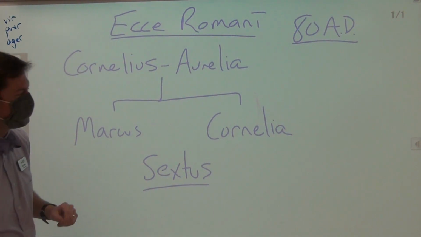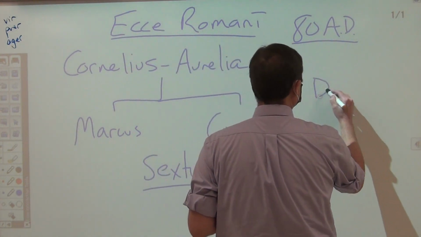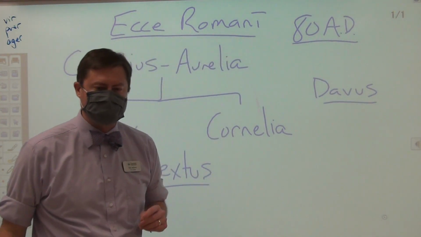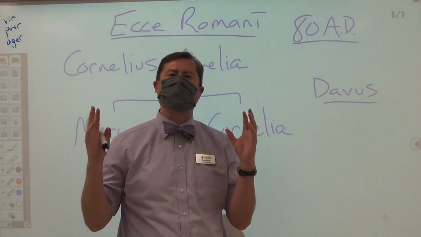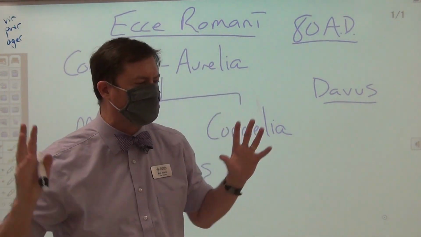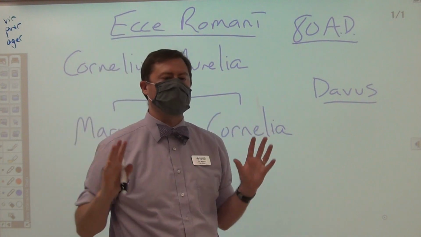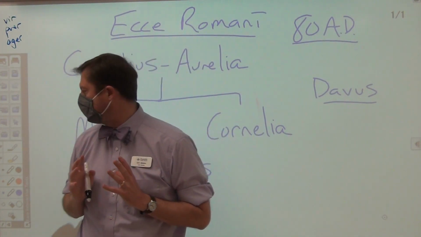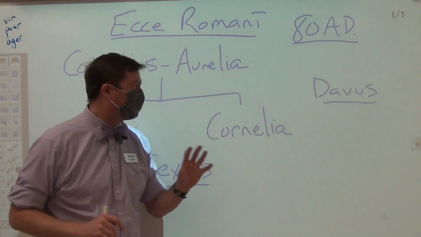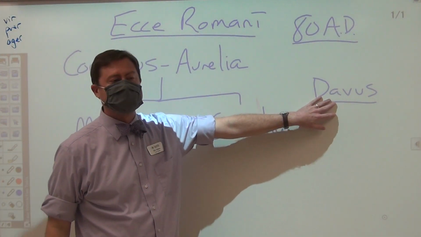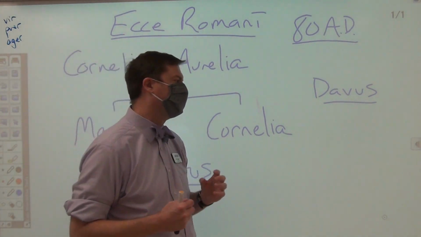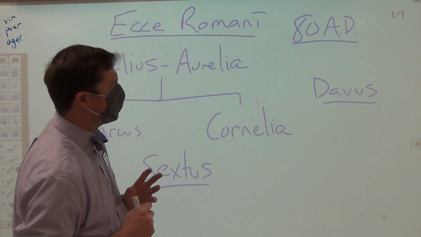Now, in this chapter, we've also learned about Davus. Davus is a slave, a servus. And exactly as the story says, slavery in the ancient Roman world was ubiquitous, everywhere. In that everywhere that the Romans conquered, they obviously would often enslave many of the people that they have conquered. For example, Davus is from Britain. That is because the Romans have conquered Britain and brought back slaves into the Roman society.